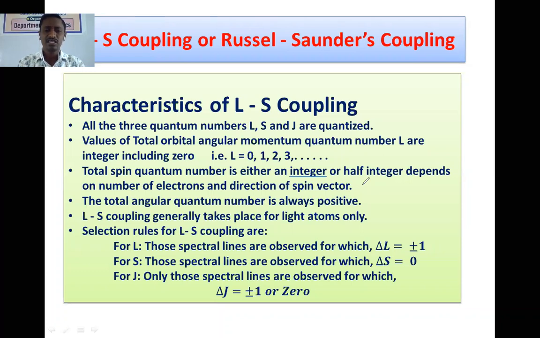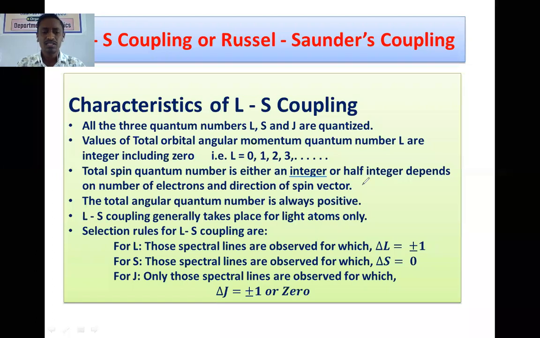Finally, the selection rules for LS coupling are: though in lighter atoms the LS coupling frequently happens, the spectral lines observed after the transitions are often those for which capital delta L should be equal to plus minus 1.